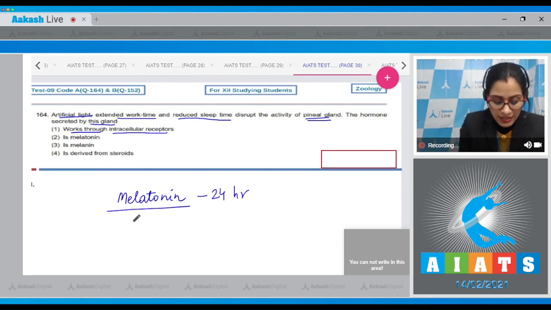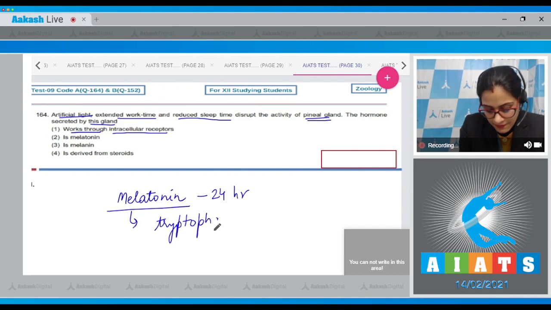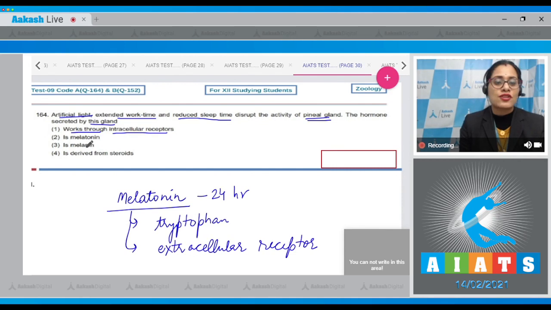This hormone is derived from tryptophan, and it acts through extracellular receptors. The very first option, works through intracellular receptors, is an incorrect option as it acts through extracellular receptors.